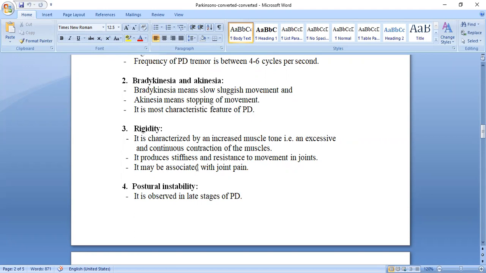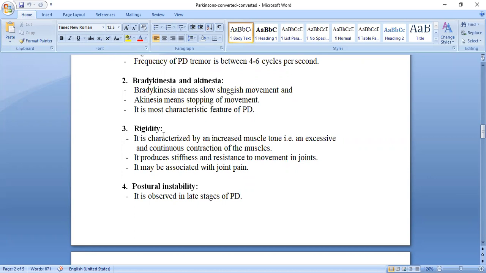It produces stiffness and resistance to movement in the joints. The joints will not move, isn't it? We can't move, so that is due to the rigidity. Due to what? Increased muscle tone, increased contraction of the muscles. It is associated with joint pain. Due to that, it causes pain.